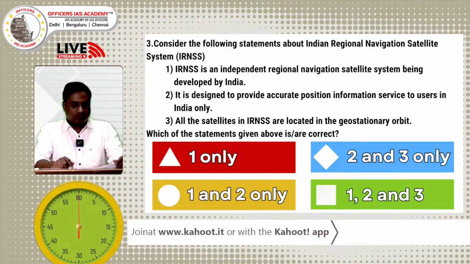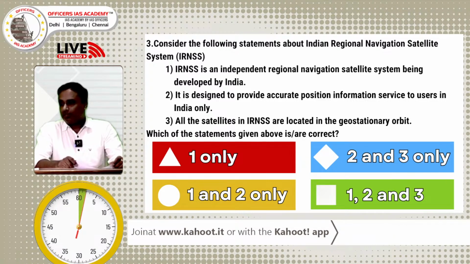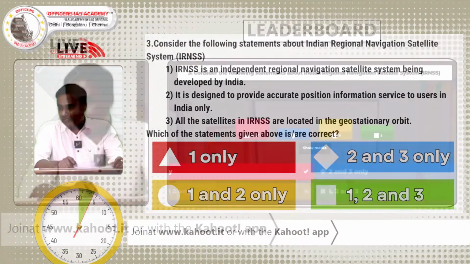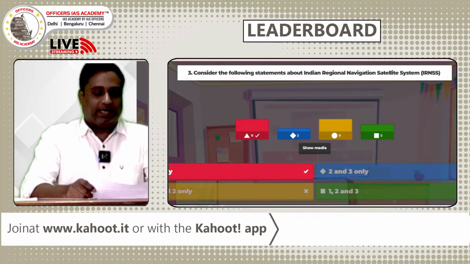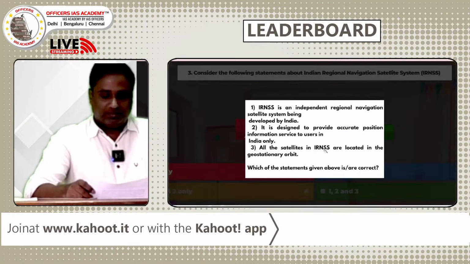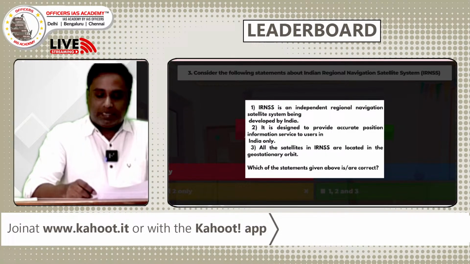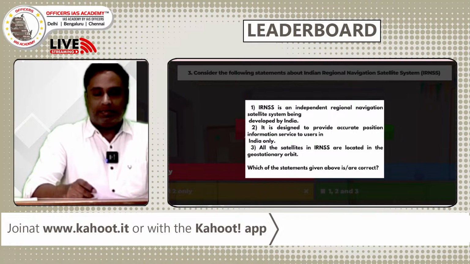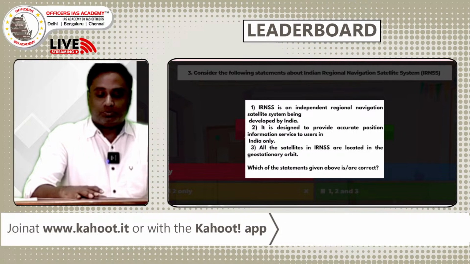Everybody answered now. For this question, the maximum number of answers are on A and C. The right answer is A. IRNSS is an independent regional navigation system developed by India, which is perfectly correct. But the second statement says it is designed to provide accurate position information for India only.